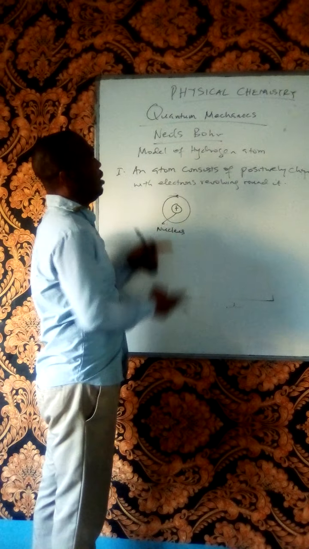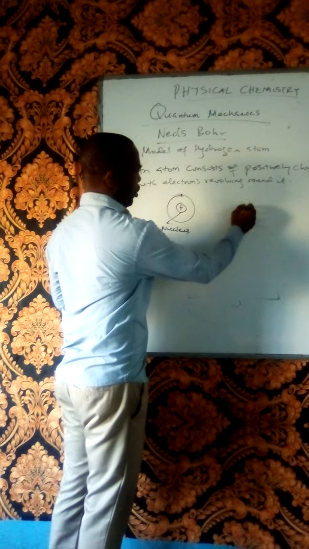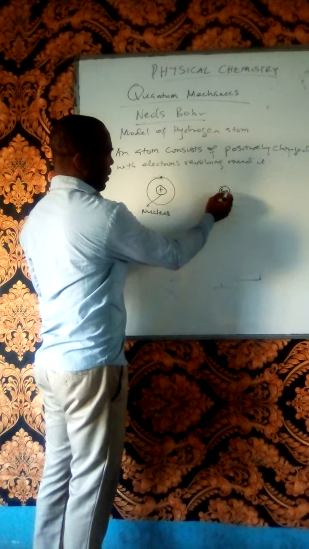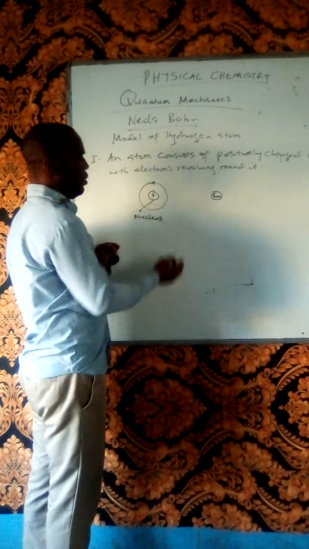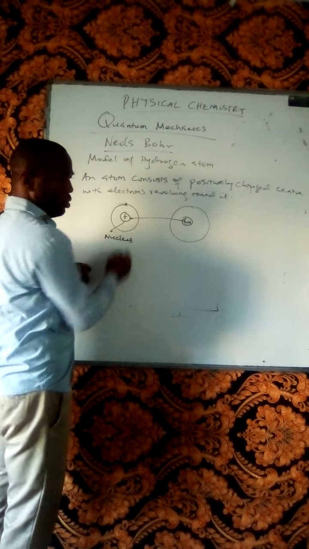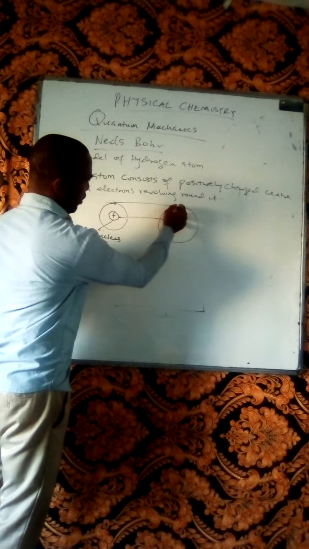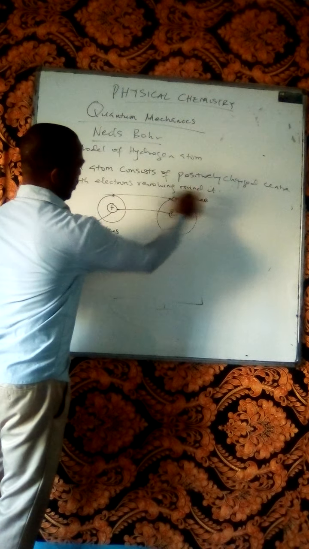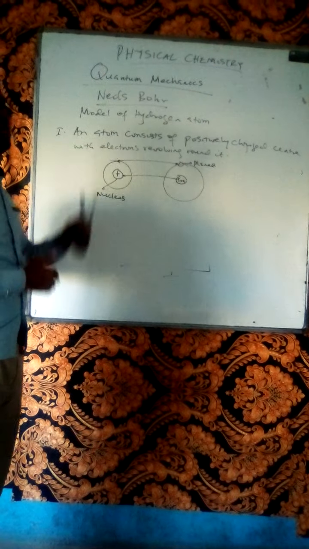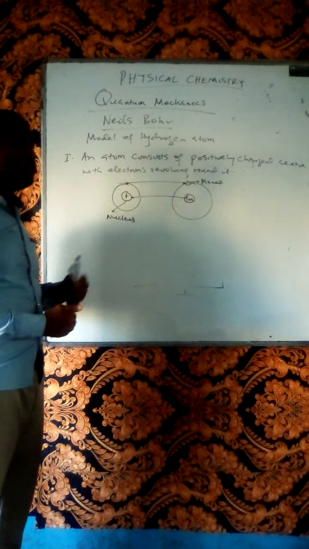So this statement is similar to the planetary motion that Rutherford described, where in the solar system the sun is the center and corresponds to the nucleus, while the electron corresponds to the planet moving around. So that is Niels Bohr's first assumption, which is in agreement with Rutherford's model.